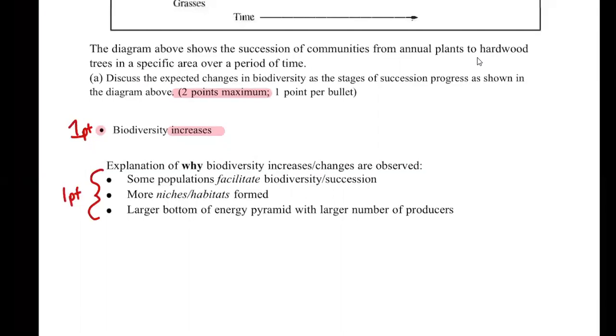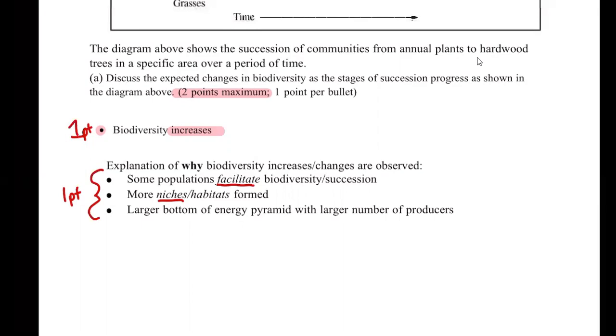So you could talk about how some populations facilitate others. You have to use the term facilitate specifically. This is one of your vocab words. Or you could talk about how more niches or habitats are formed. Again, that is a specific term, so you do have to say niches. You can't just give me a general description. You can simply say more habitats as well.